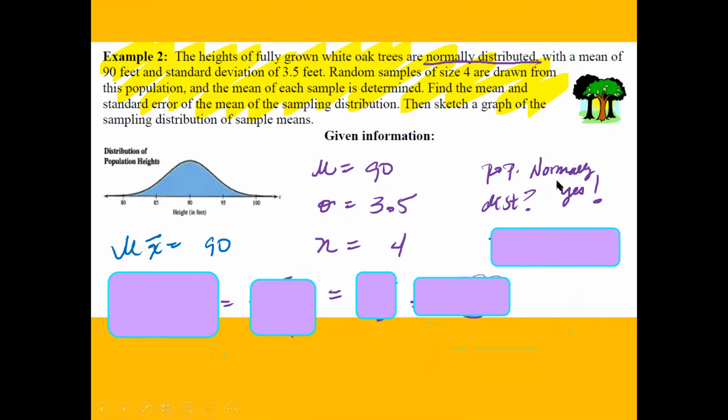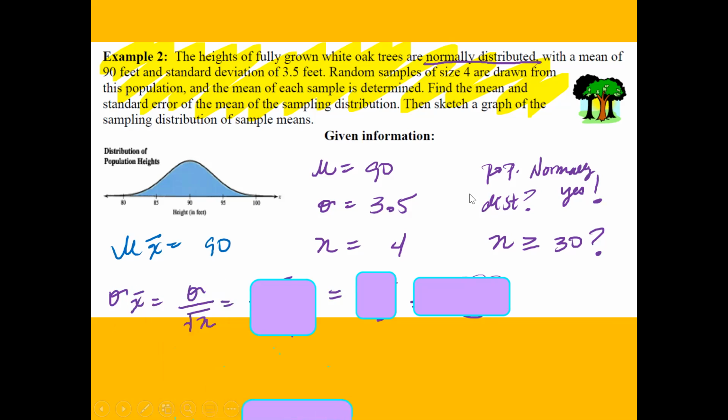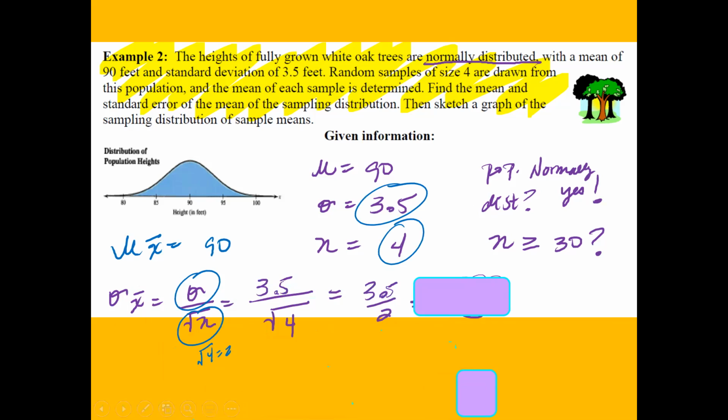So is the population normally distributed? Yes, it is. And is n bigger than 30? No, it is smaller than 30. So let's find the standard deviation. The standard deviation is going to be 3.5 there, and n is 4. The square root of 4 is just going to give you a 2. So what's 3.5 divided by 2? It is 1.75.